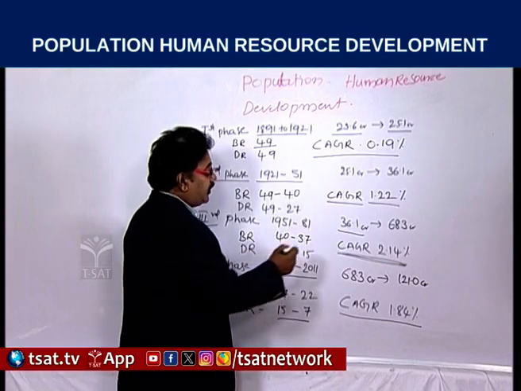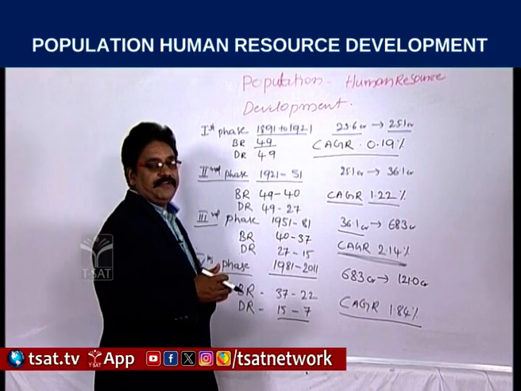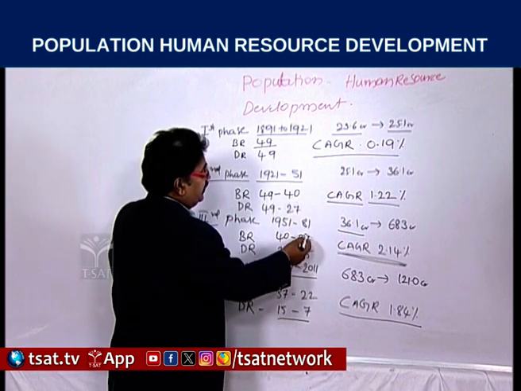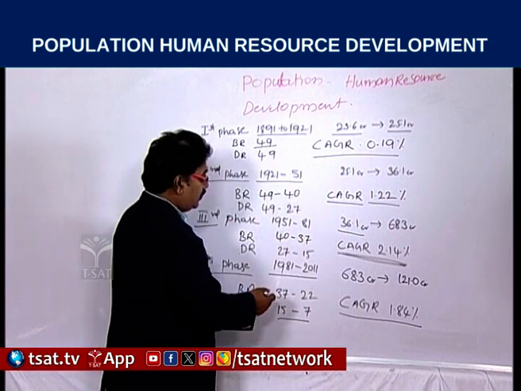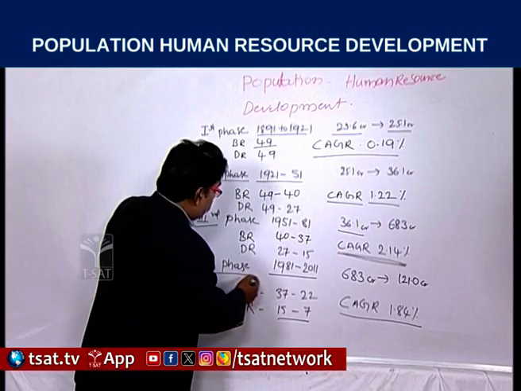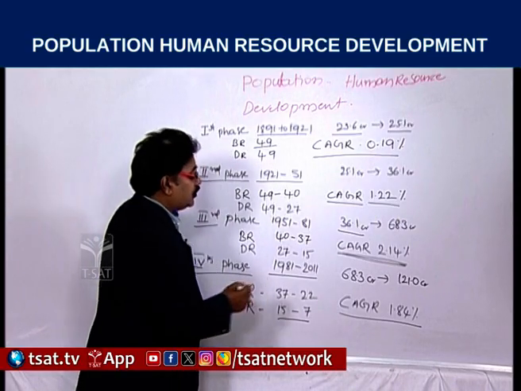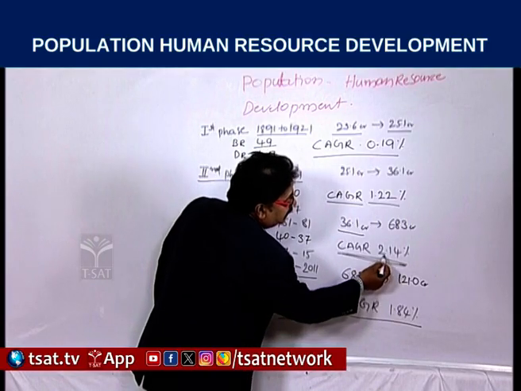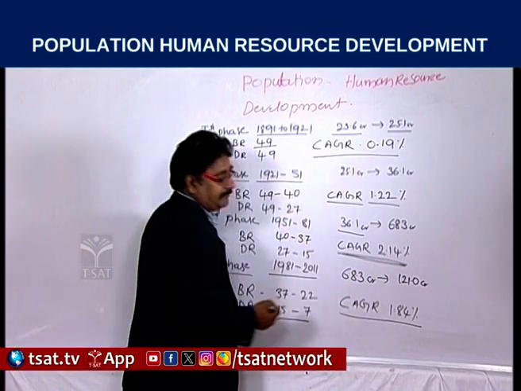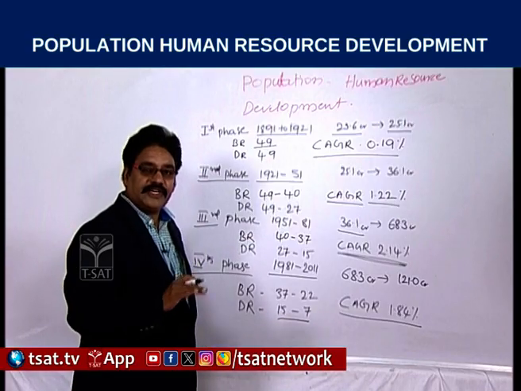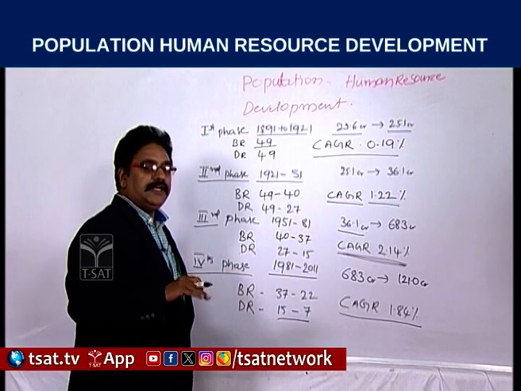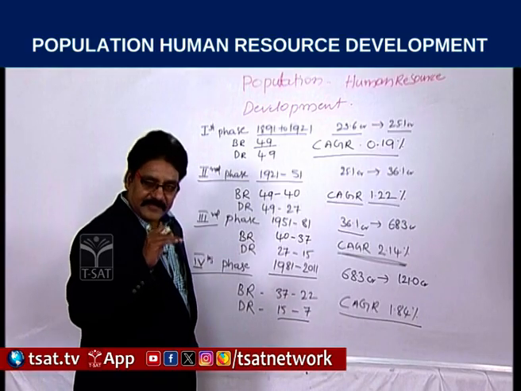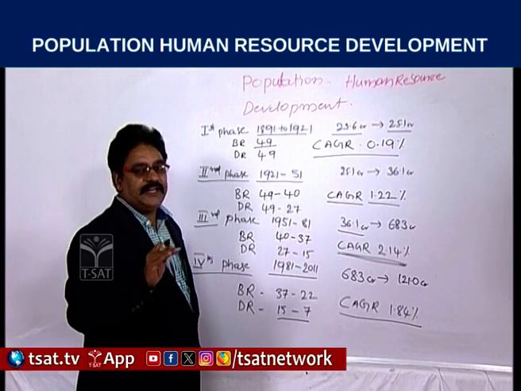India entered the second phase of demographic transition during 1921 to 1981, and from 1981 to 2011 the compound annual growth rate is declining. That means the population increasing rate has slowly decreased.